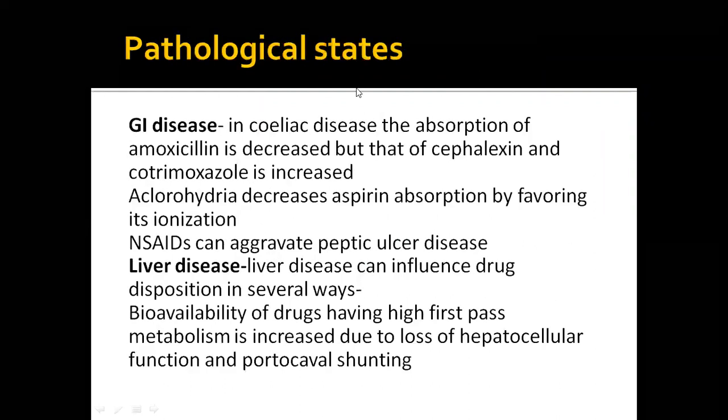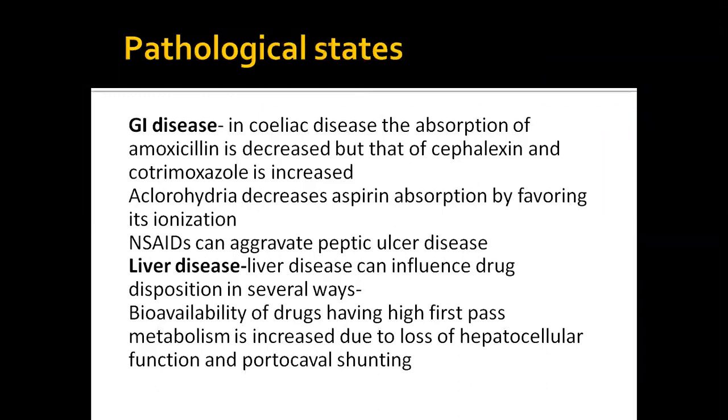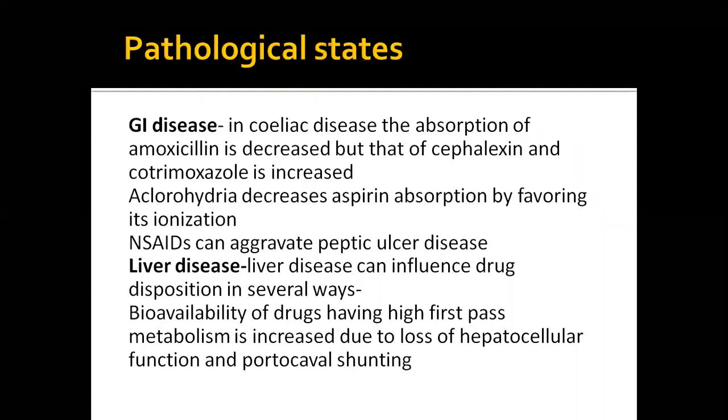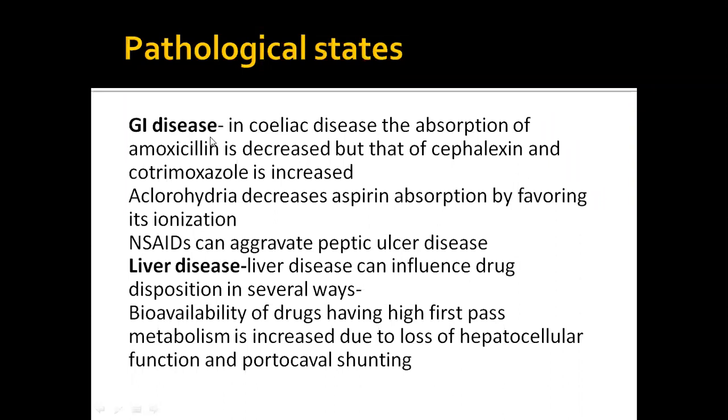Coming to the pathological state, if there is some problem within the body, the system will not work correctly. In gastrointestinal disease, drug absorption, for example of amoxicillin, will be altered or decreased.